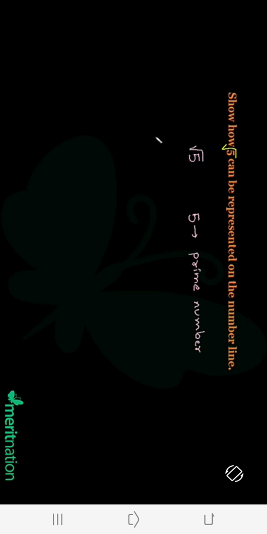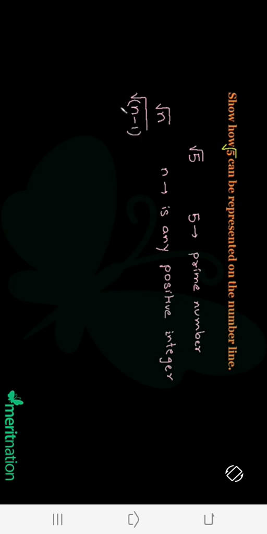The rule is: if you want to plot the square root of n, where n is any positive integer, it becomes quite easy if you already know where the square root of n minus 1, the predecessor of n, lies on the number line exactly. Then it's quite easy to represent the square root of n.